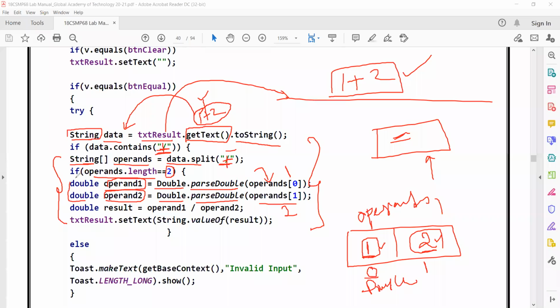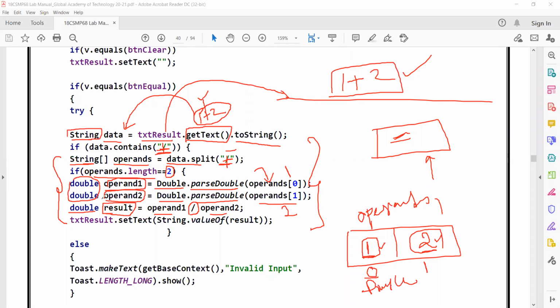Since both operands are double, now I can happily perform division, right, students? On strings we can never perform division. So that's why we are converting strings to the corresponding double values. Now I'm performing the division, and I store the result in a variable called result, and the type is nothing but double.